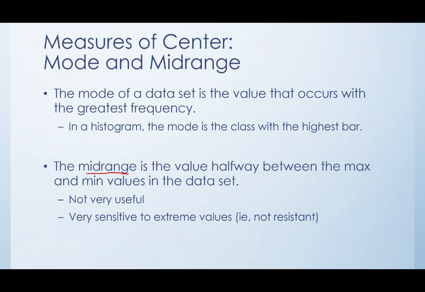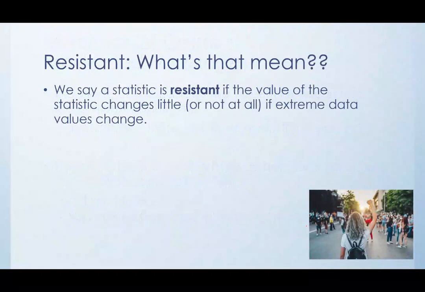It is very sensitive to extreme values. So if one of your highest or lowest data values changes, that mid-range might move quite a bit. When it has that property, we say it is not resistant. Resistant is an important concept. We say a statistic is resistant if its value changes very little, hopefully not even at all, if extreme data values change.